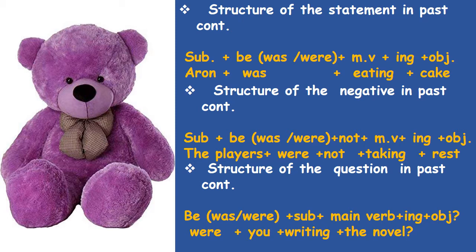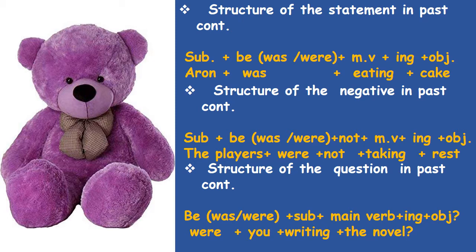The example is Aaron was eating a cake. Aaron is a subject, was the be form verb in past tense, eating, eat plus ing, eat main verb, ing is added with that, then object is cake. So the example is Aaron was eating a cake.